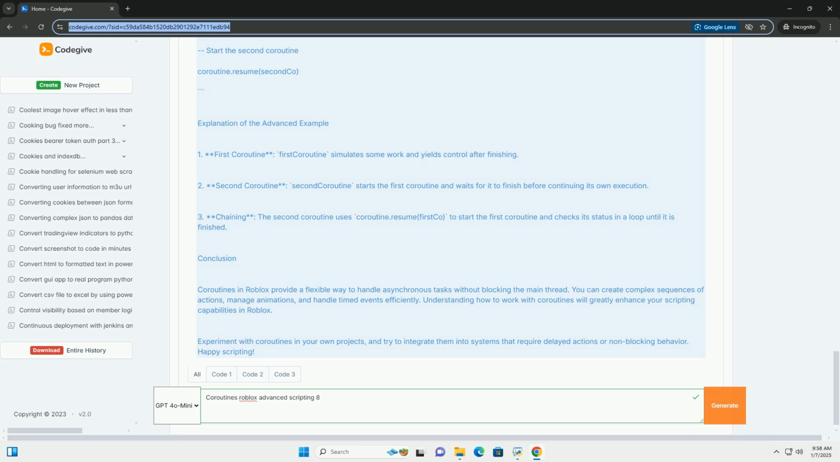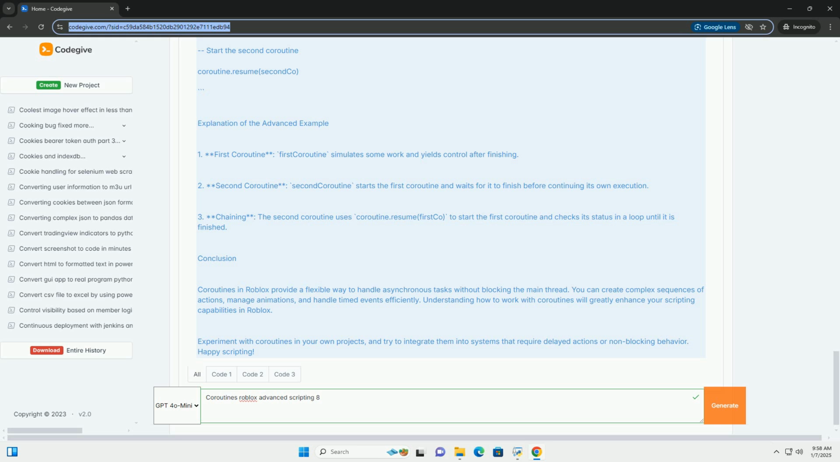Three, running the coroutine. In the while loop, we check the status of the coroutine. If it's not dead, we resume it. If an error occurs during its execution, we print it. Advanced usage, chaining coroutines. You can also chain coroutines together to create more complex behaviors. Here is an example where one coroutine waits for another to finish before resuming.